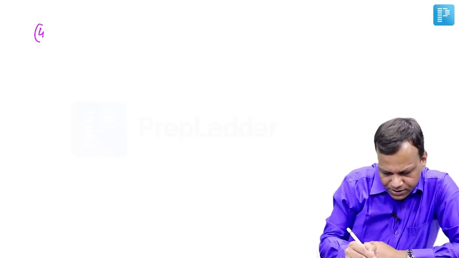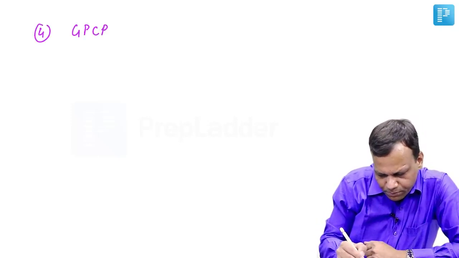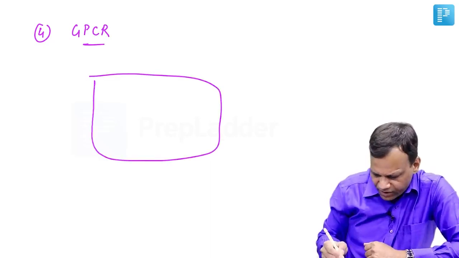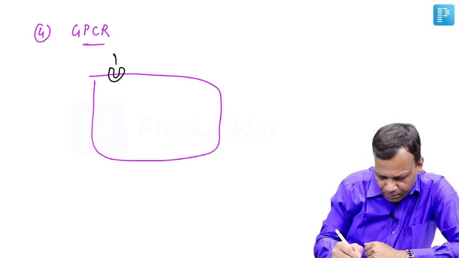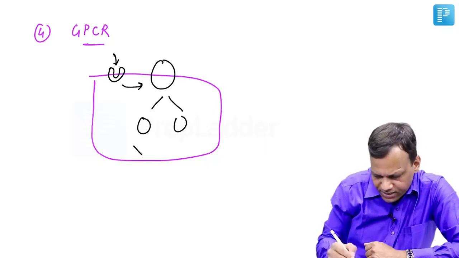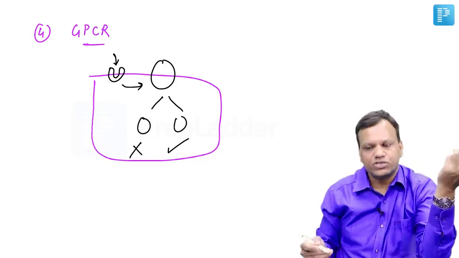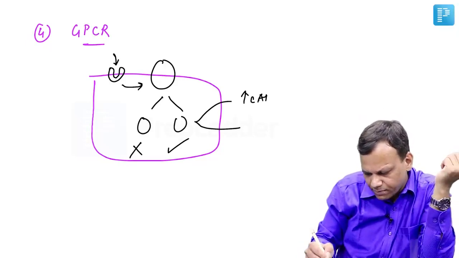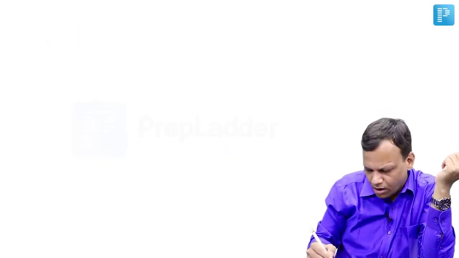Okay. Then lastly, we have G protein coupled receptors. Here the simple mechanism is the drug will bind to the receptor. This is the receptor, drug binds. Then it will activate a G protein which will break into two components. One is inactive, second is active. That will produce the action, and mostly the action is either by changing the level of cyclic AMP, increasing or decreasing cyclic AMP, or changing the level of calcium.